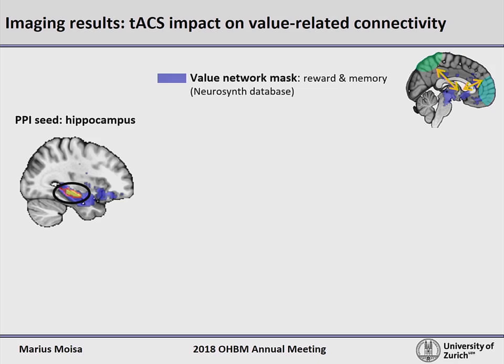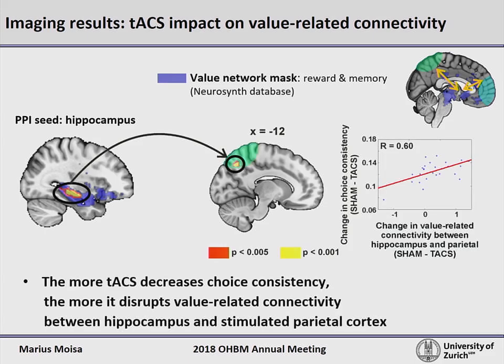In the first one, we set the seed region in hippocampus. We did not see a main effect of the stimulation. However, we saw an interaction between the impact of the stimulation on choice consistency, on behavior, and the impact of the stimulation on the value-related functional connectivity between the seed in hippocampus and the stimulated parietal cortices. More precisely, the stronger the decrease in the choice consistency, the stronger the decrease in value-related functional coupling between hippocampus